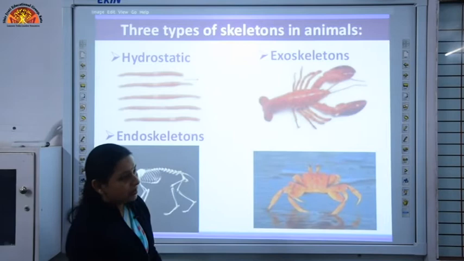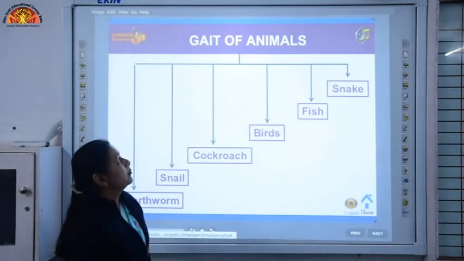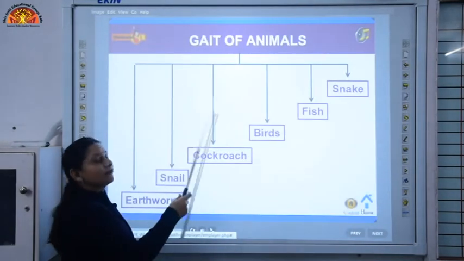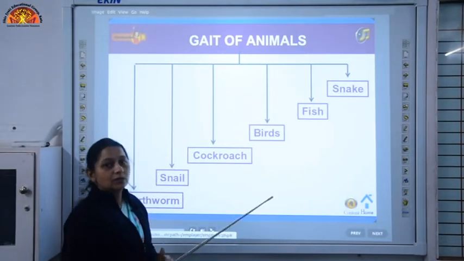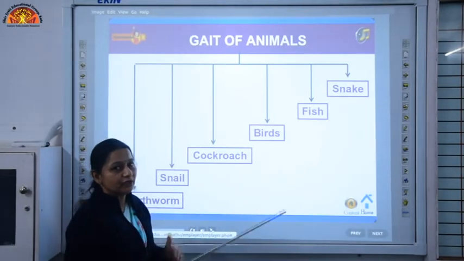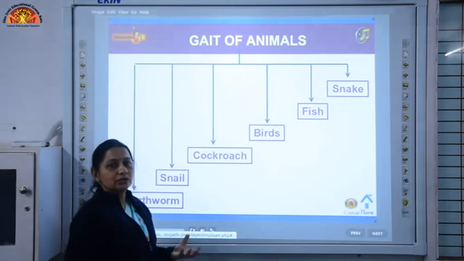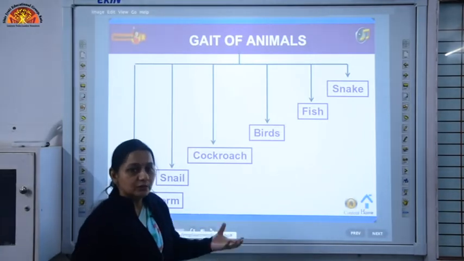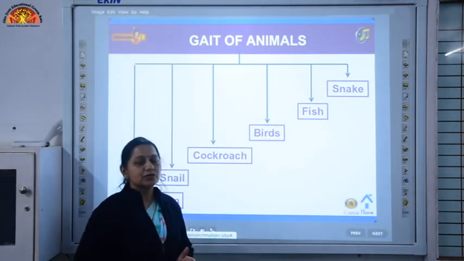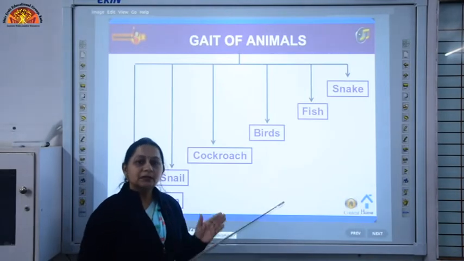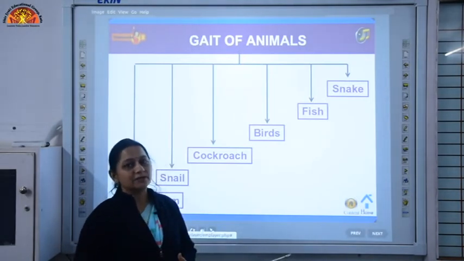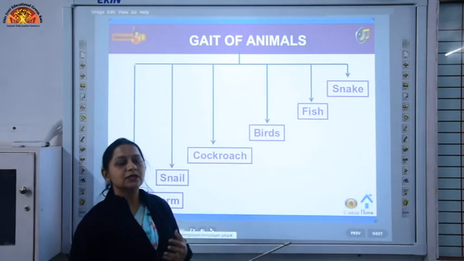So children, we are going to study about gait of animals, how the animals move. Gait means locomotion. And what is locomotion? Locomotion is the movement of one organism from one place to the other.